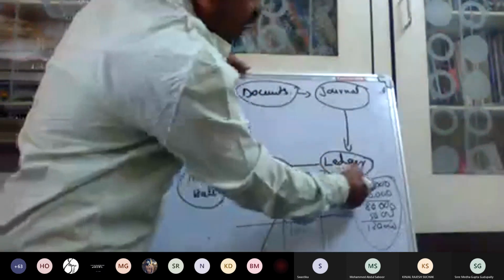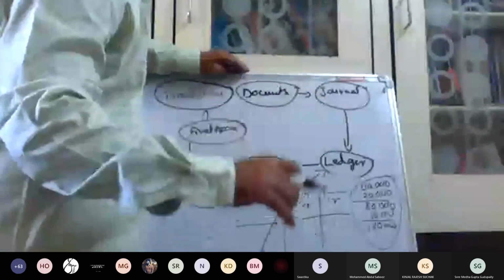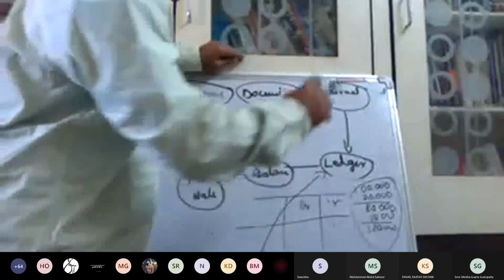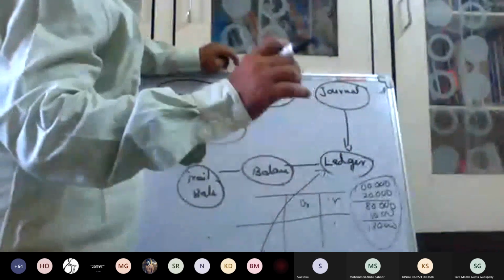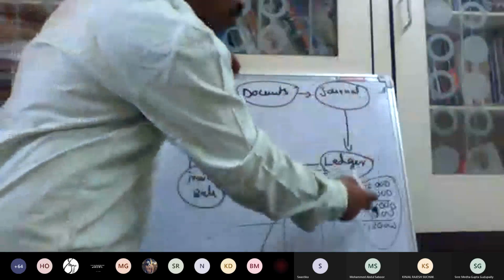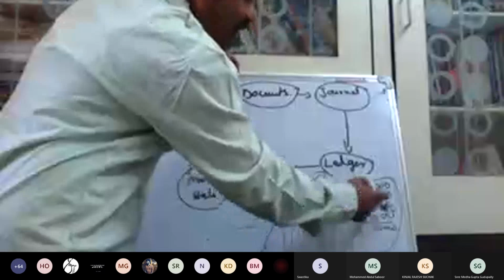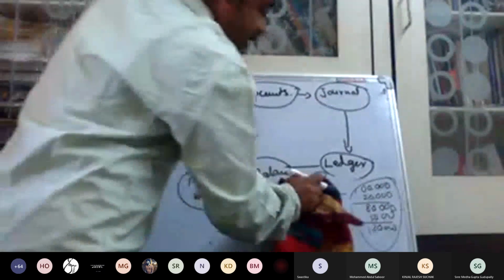Cash, okay. What are the cash transactions? So cash coming or going. What are the transactions which are related to cash? Cash is an individual account. Those are summarized. It means all the transactions which are related to cash will be posted in the particular cash account, called a ledger. The format I will tell you.